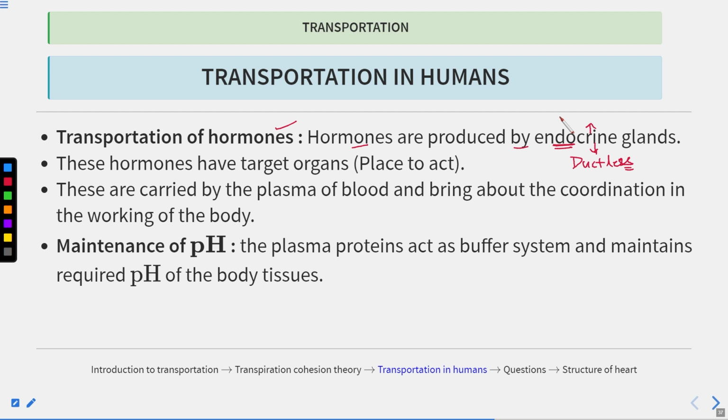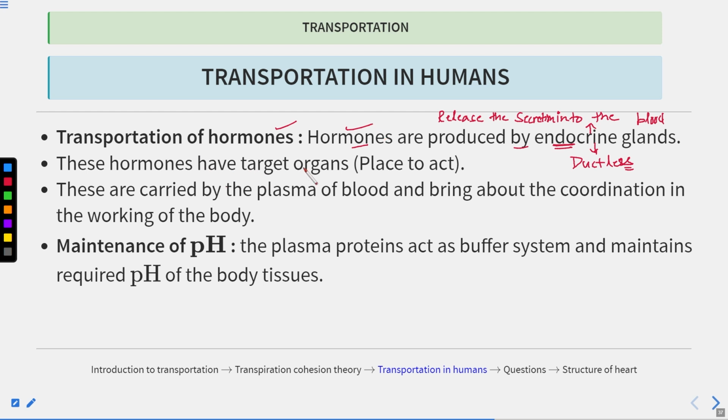Okay, so they directly release their secretion into the blood. So these are known as the endocrine glands, and their primary function is to produce hormones. And these hormones are required for the regulation of a lot of activities. One such activity is the formation of, you can say, urine, all right, or some other activities also.